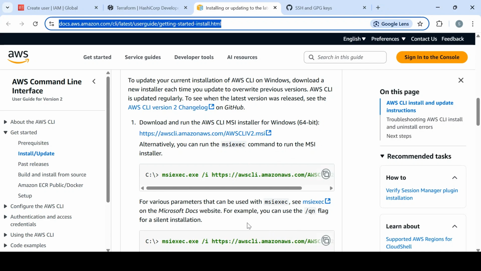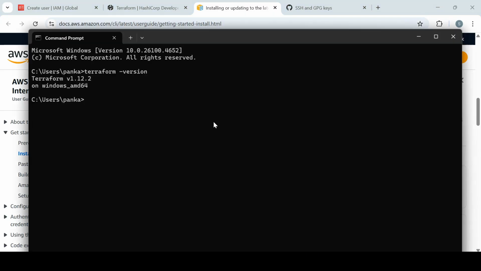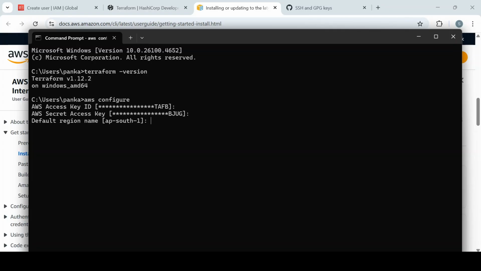If it doesn't work, then go to the advanced system settings and paste the path for the AWS CLI as well, and then you can do aws configure. Once your CLI is installed, you hit aws configure, and it will ask for your access key, secret key, default region, output, and so on.